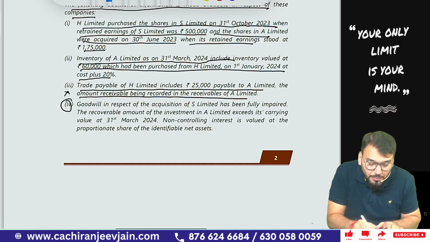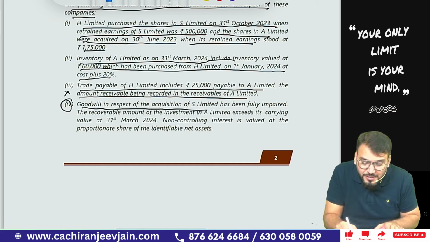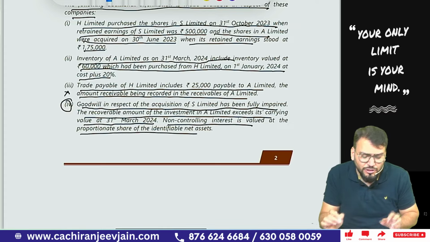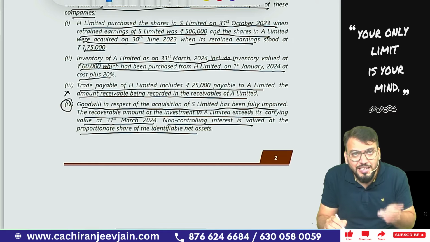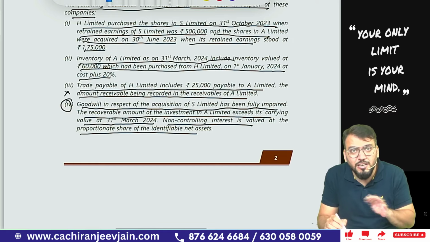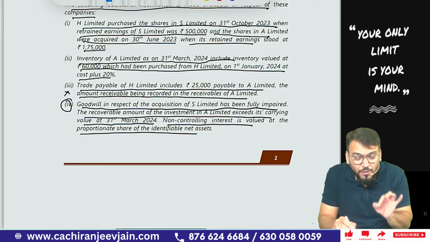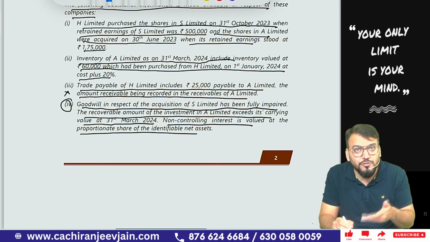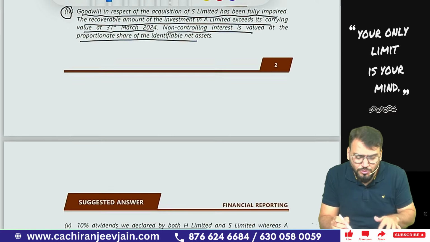Point number 4, goodwill in respect of the acquisition of S Limited has been fully impaired. The recoverable amount of the investment in A Limited exceeds its carrying value as on 31st March 2024, and NCI is valued at proportionate share of net identifiable assets. So three pieces of information have been given. Whatever goodwill we calculate from the subsidiary company's point of view will be fully impaired. For the investment in A Limited, the recoverable amount will be more than the carrying amount, therefore there is no impairment loss for it. So nothing is to be done there, and NCI needs to be calculated using the proportionate share in net identifiable assets method, that we know.